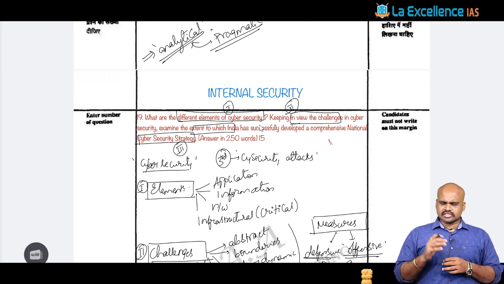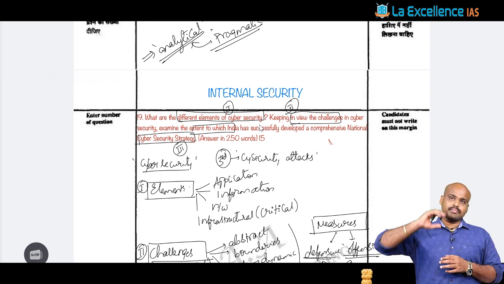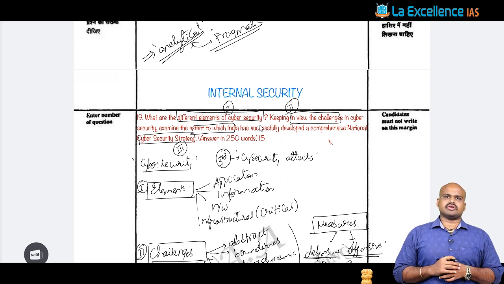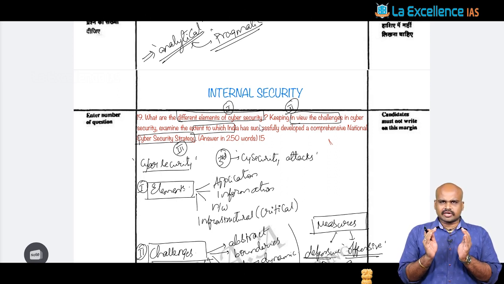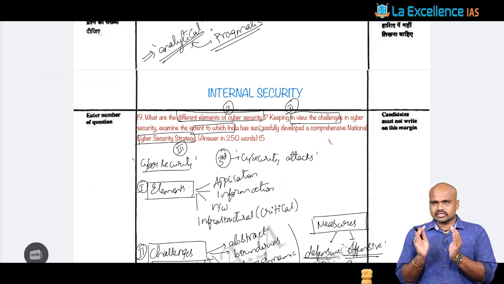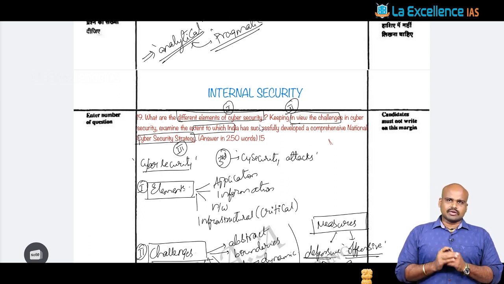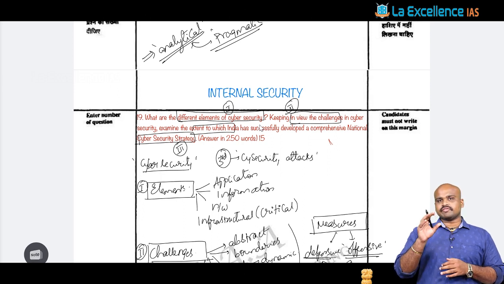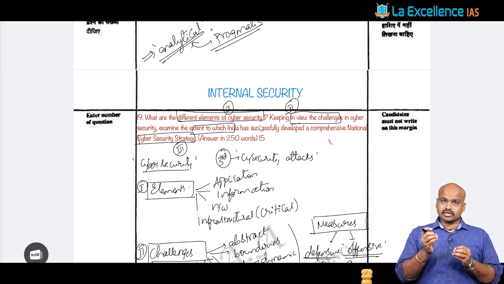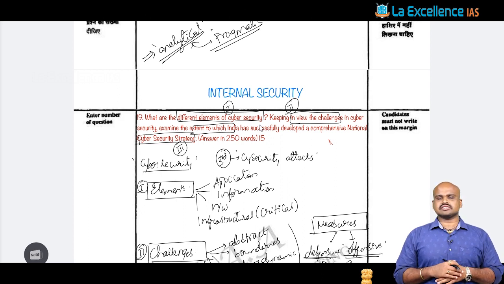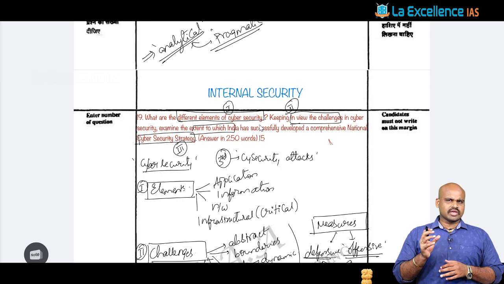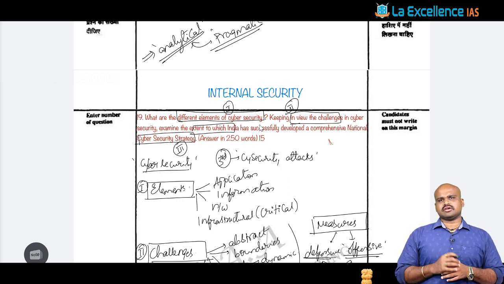You need to remember that this is one section where you can improve your scores in GS3. Internal security has a very limited syllabus; there are only 4 lines. When you are very well prepared with these 4 lines, as we do in the classes and sessions, this particular 50 marks can be maximized, because there is very little scope for subjectivity when writing answers to these questions. Please be very well prepared with the topics given in the syllabus, and it is always a high-fetching area. Please remember this, right?